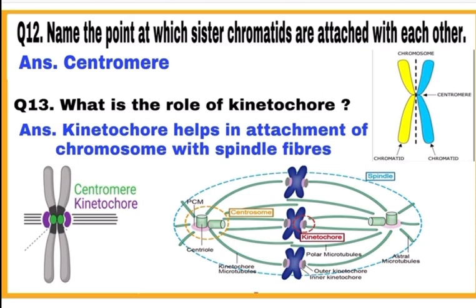Question 12. Name the point at which sister chromatids are attached with each other. The two sister chromatids are attached together at a point called centromere. Question 13. What is the role of kinetochore? See the lower diagram. Kinetochore is present on the sides of centromere and it helps in attachment of chromosome with spindle fibers.